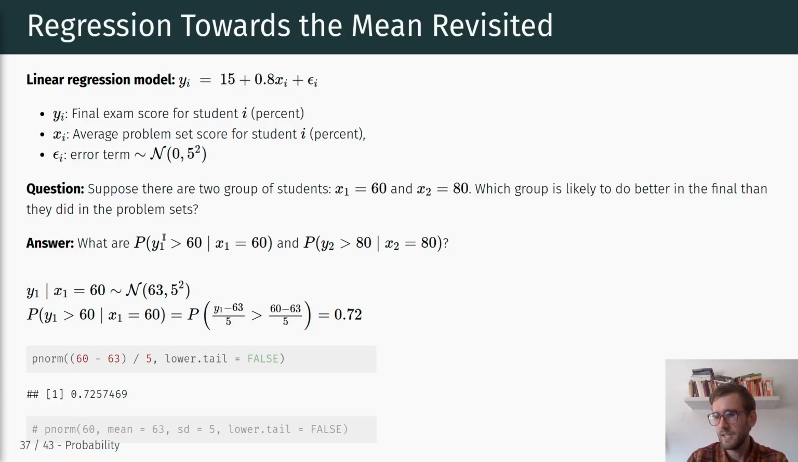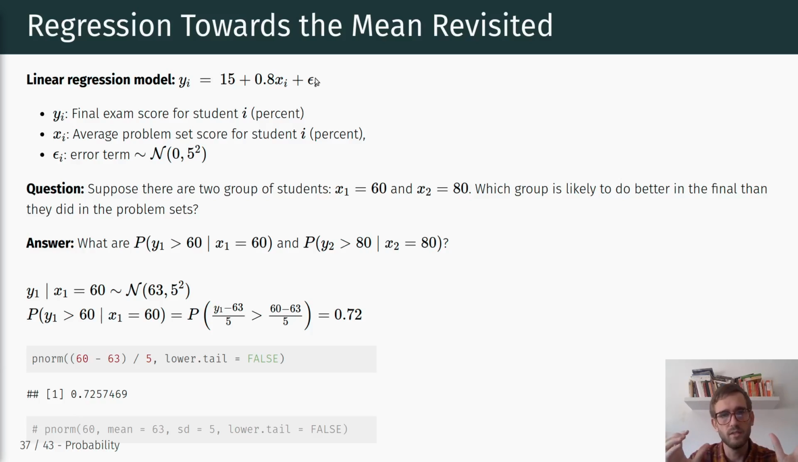In order to answer this, let's first look at the probability of y1 being larger than 60, conditional on x1 being equal to 60. So how do we do this? The first thing we have to do is plug in our x1 value into our linear regression model, which we just assume we know as the population model. And that is equal to 60 times 0.8 plus 15, and that is equal to 63. So y1 conditional on x1 being equal to 60 is equal to 63 plus a random error that is normally distributed with mean 0 and standard deviation of 5.